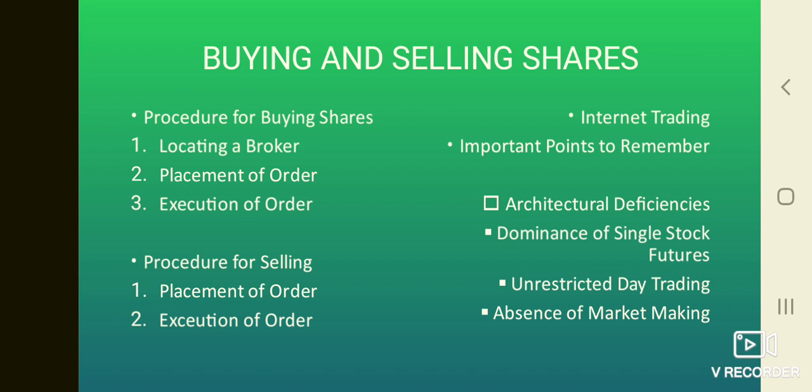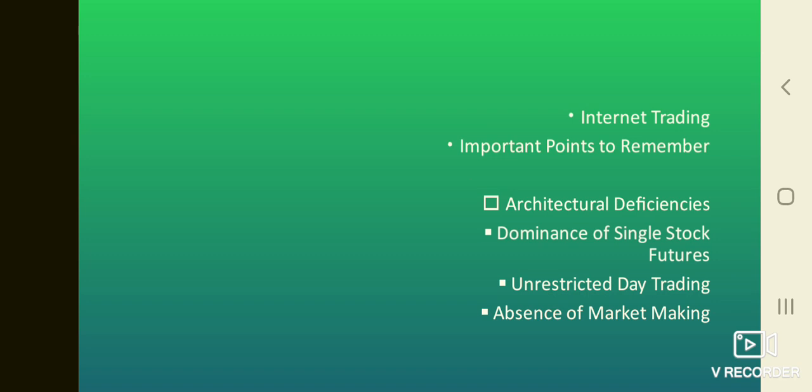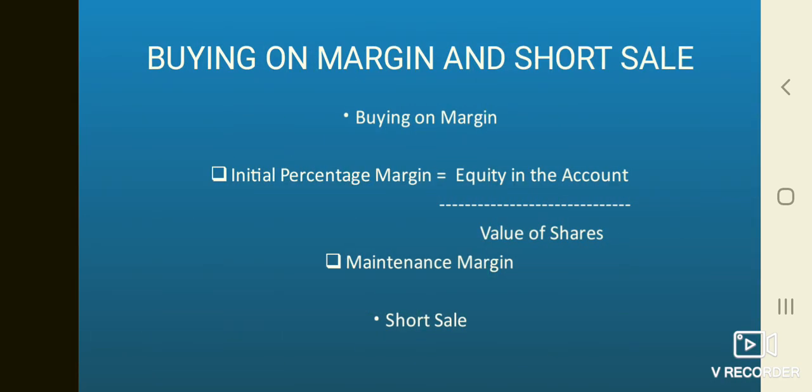Now we will see about buying on margin and short sale. First we will see about buying on margin. What does margin mean? We will see in this video. You can buy shares on margin. This means that you can provide a portion of the purchase value as margin and the rest is given by the broker as a loan to you.